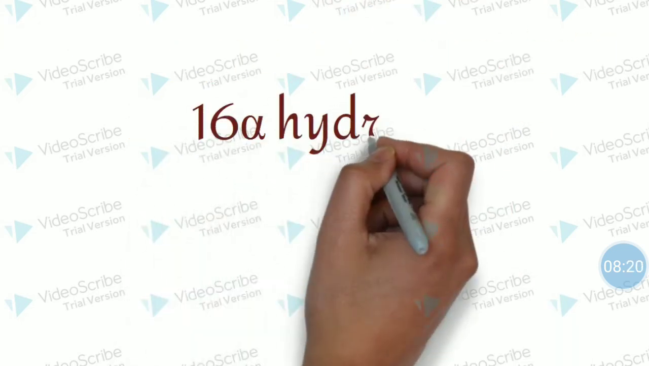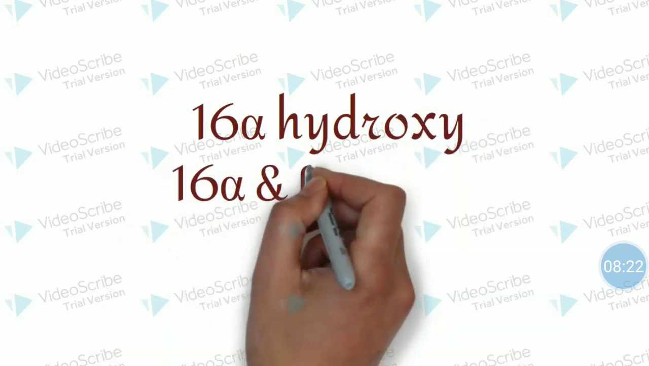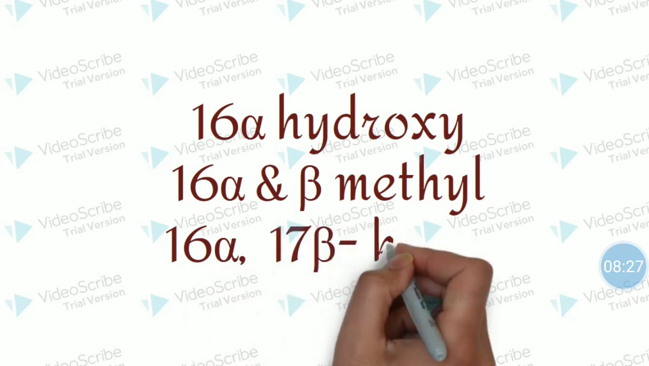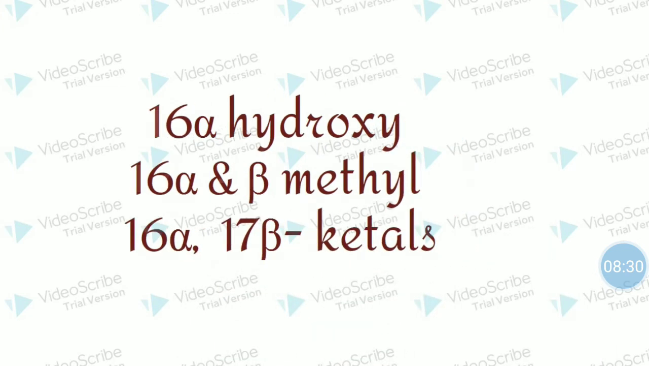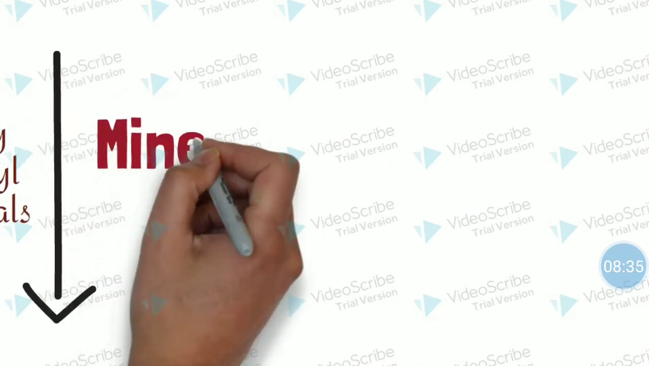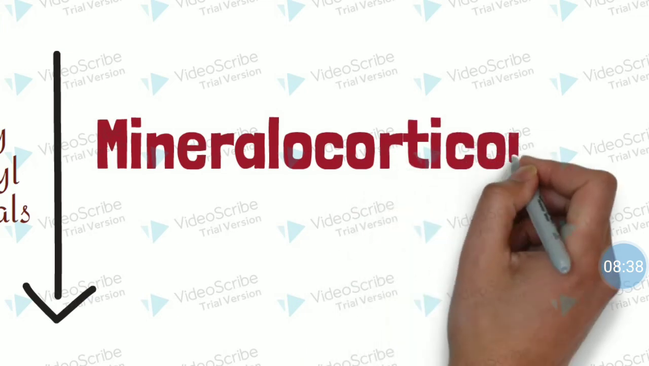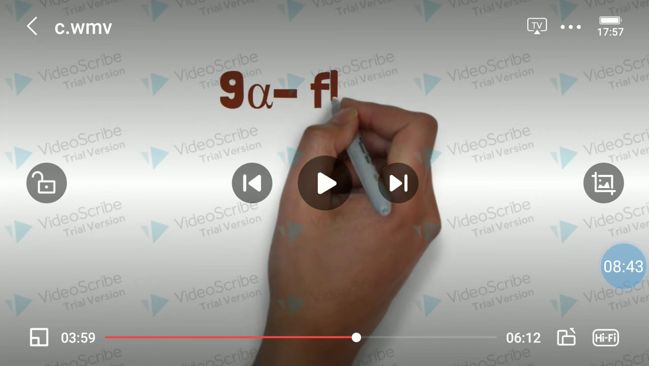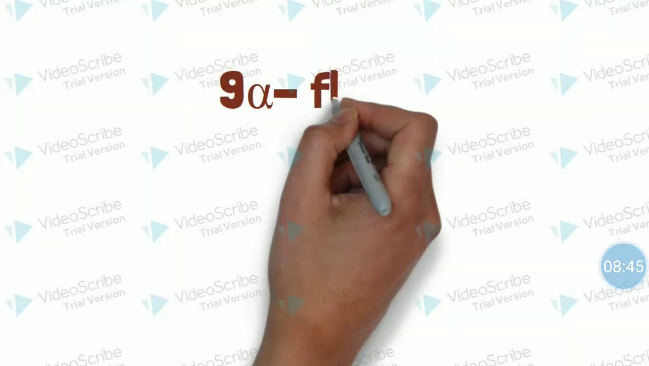Then some of the substituents like 16 alpha hydroxy, 16 alpha and 16 beta methyl, as well as the 17 alpha ketols, are going to decrease the mineralocorticoid activity. So now try to understand, we are going to study the SAR with respect to the substitutions which are either going to increase glucocorticoid or mineralocorticoid activity.